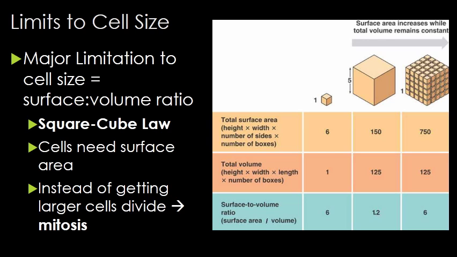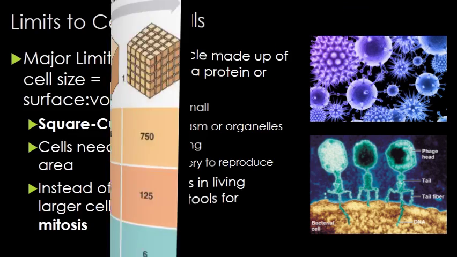Instead of getting larger and larger, the way to fix this is to divide. So if you look at the example on the right, one block of 5 by 5 only had a surface area to volume ratio of 1.2. But if you divide that block into 1 by 1 blocks for the whole area, you end up with a surface area to volume ratio of 6, which is a lot more feasible for a cell.